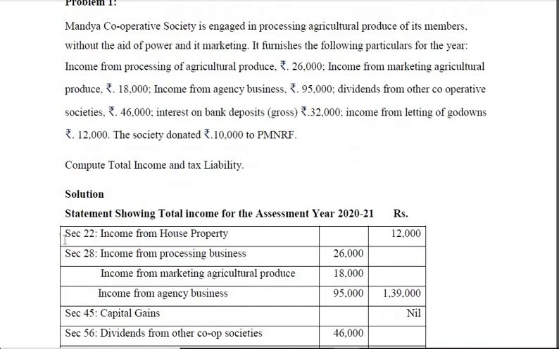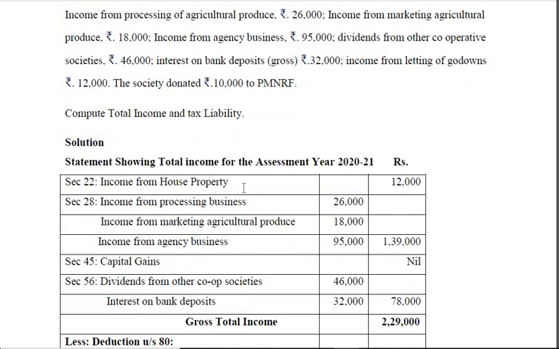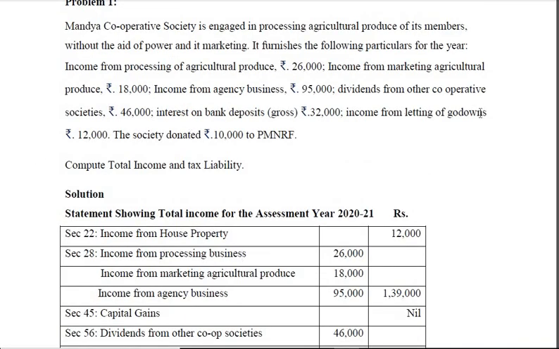Okay, let us go for solution. Statement showing total income for the assessment year 2021. So income from house property, I told you, income from letting of godowns 12,000 will come under this particular head. Then business income under section 28, here you have got three items. One is income from processing of agriculture produce 26,000. Then income from marketing agriculture produce 18,000. And income from agency business 95,000. These three items will fall under business income, totaling 1,39,000 rupees.